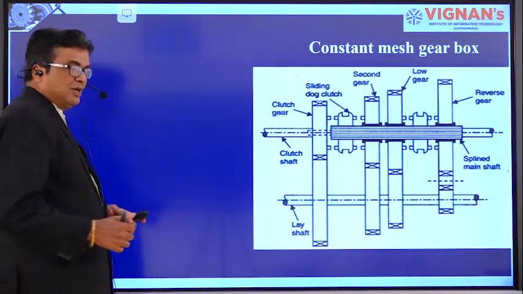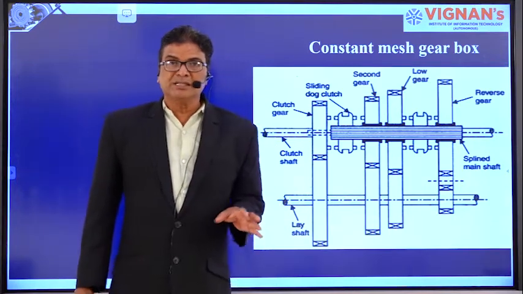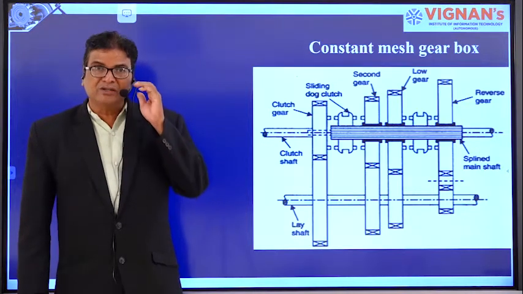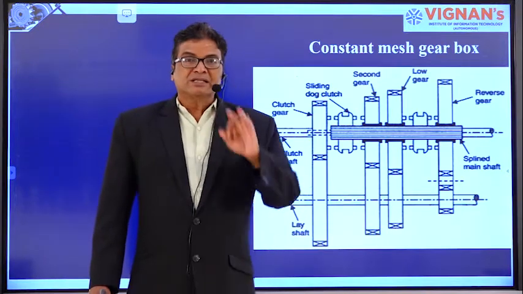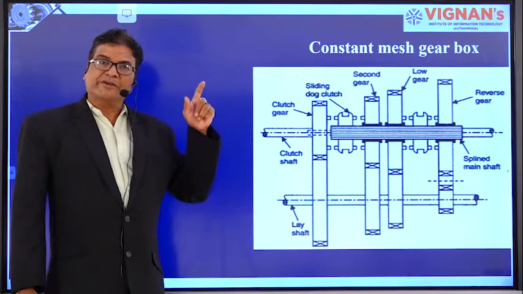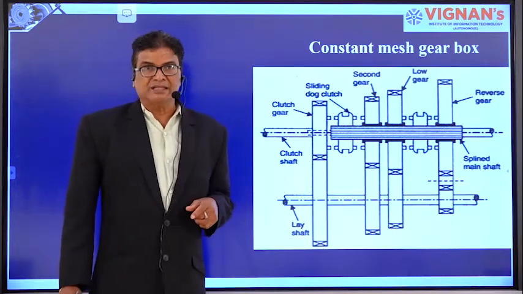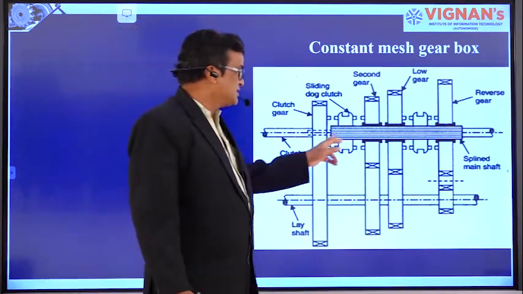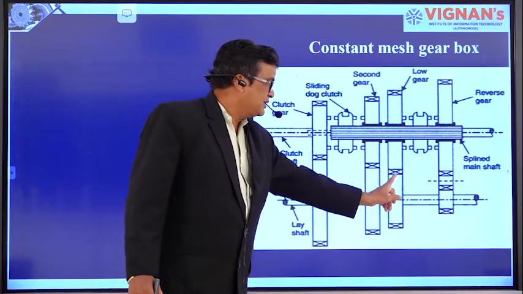So let us see what was discussed till now. Gearbox is a box consisting of a set of gears enclosed in a box. The gearbox consists of three shafts: one is the clutch shaft, another is the lay shaft or counter shaft, and finally the main shaft. In the constant mesh gearbox, the gears on the main shaft are always in constant mesh with the gears on the lay shaft.